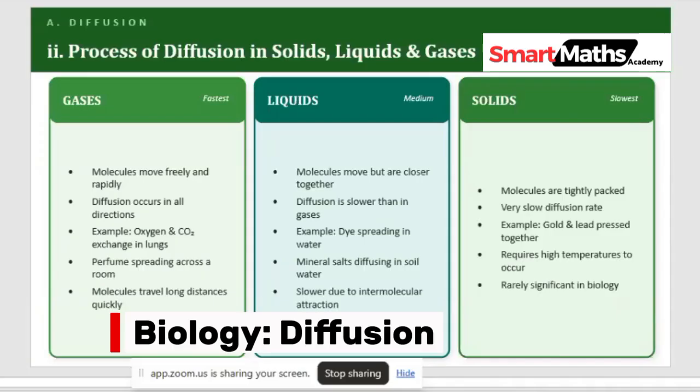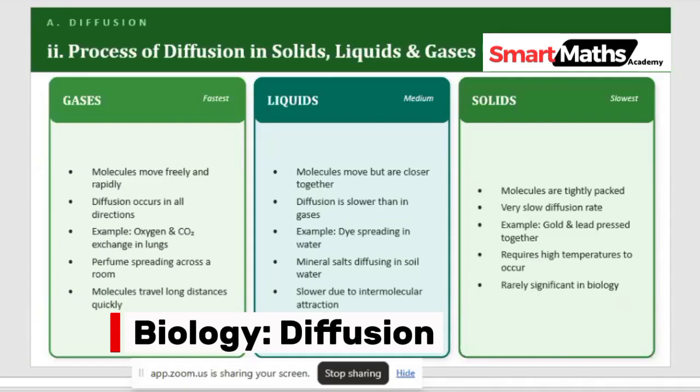Now let's look at diffusion in liquid. It is not as fast as that of gas, but it is a little bit faster compared to solid. Liquid is in the middle. In liquids, molecules move but are closer together, unlike gases, where the molecules are very free and not closely packed.